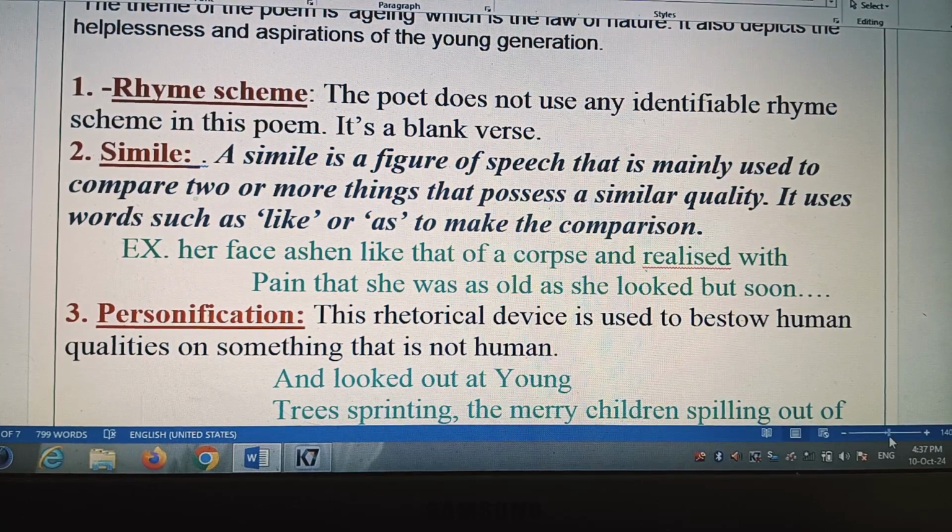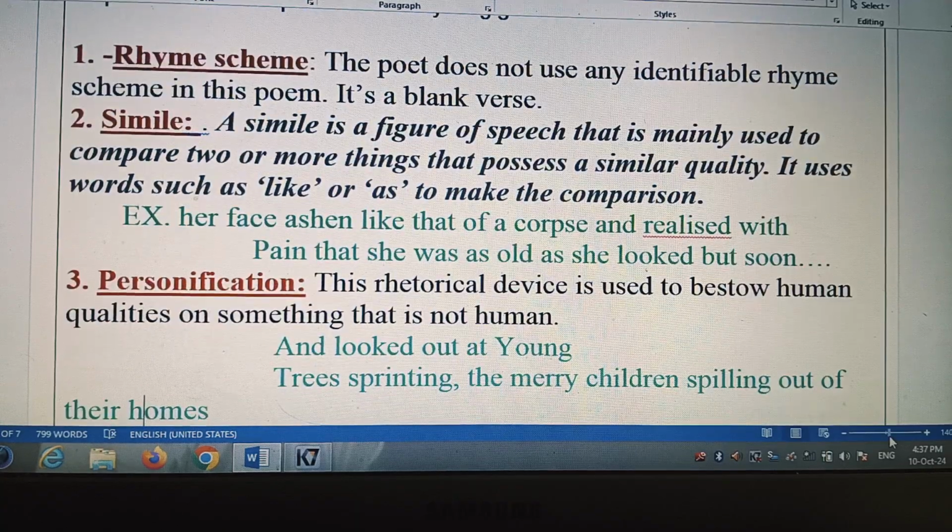A simile is a figure of speech that is mainly used to compare two or more things that possess a similar quality. It uses words such as like or as to make the comparison. Okay, like moon, as bright as diamond, plays like Virat Kohli. Okay, an example.